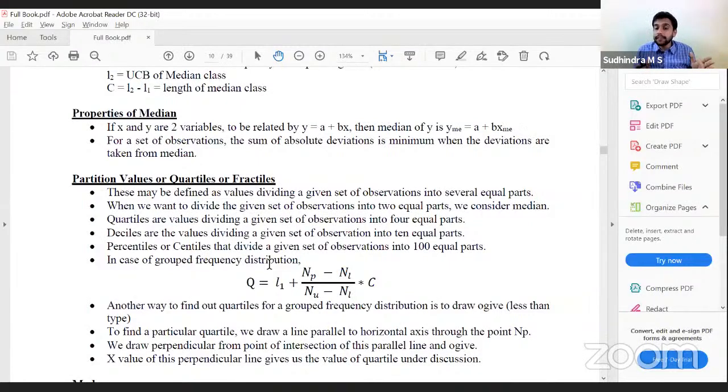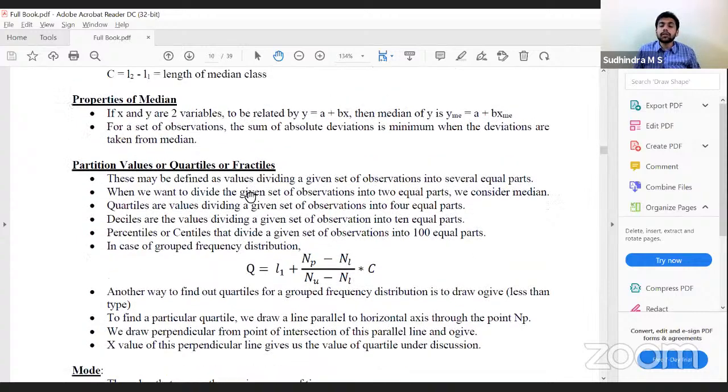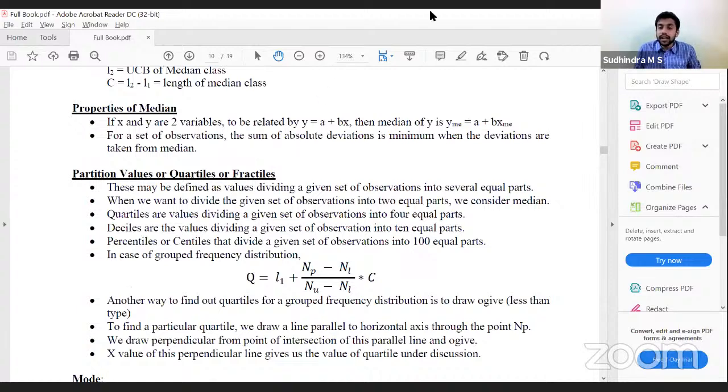How many quartiles do we have? Three quartiles. If we divide the data into 10 equal parts, we call them deciles. How many deciles? Nine deciles. Correct. 100 equal parts? Percentiles. Ninety-nine percentiles. Correct. How do you calculate quartiles or any of the percentile values?